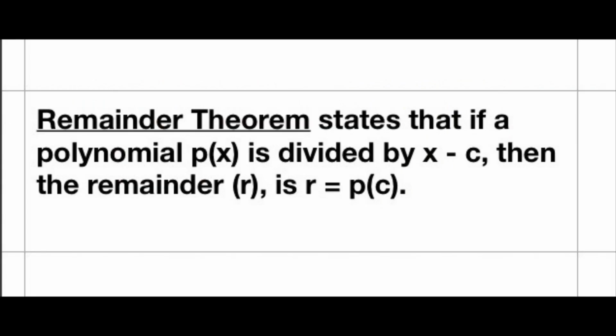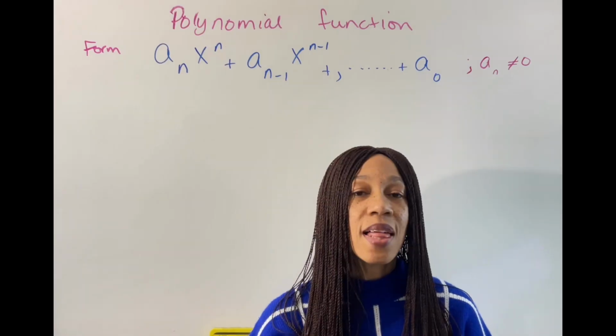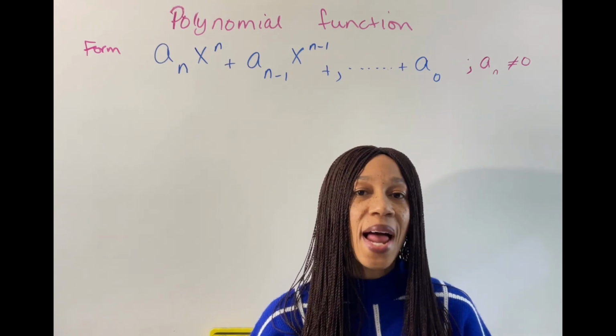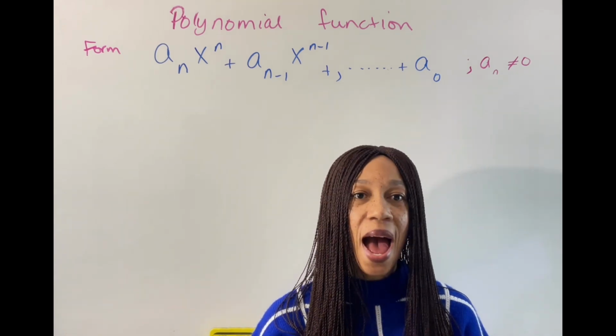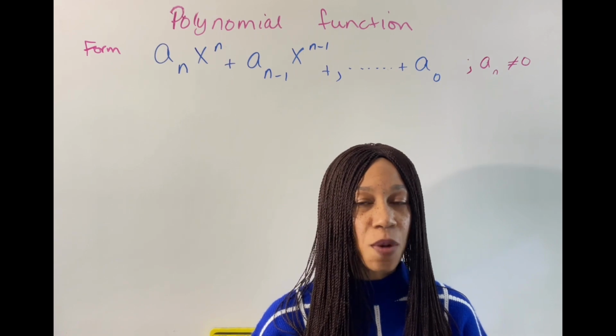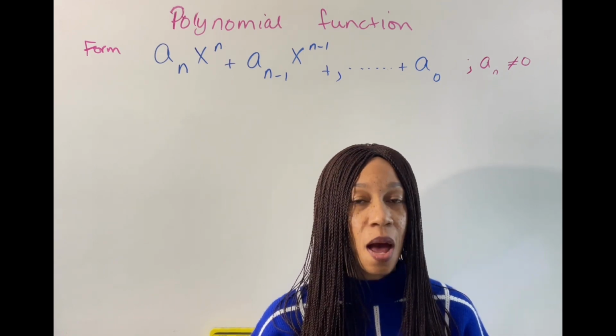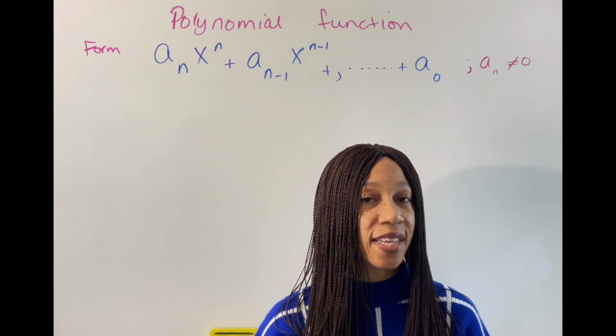The remainder theorem states that if a polynomial p of x is divided by x minus c, then the remainder r is equal to p of c. This simply means that you will have a remainder left after you have divided your polynomial, which is p of x, by the divisor, which is x minus c.